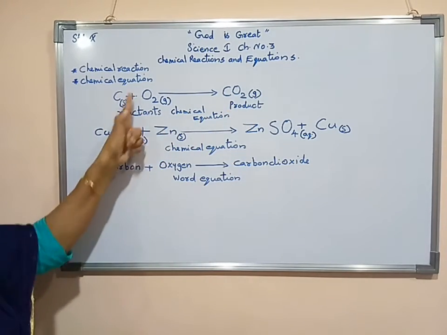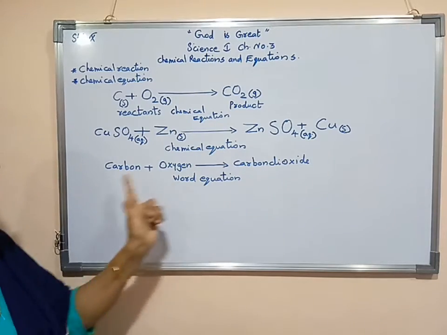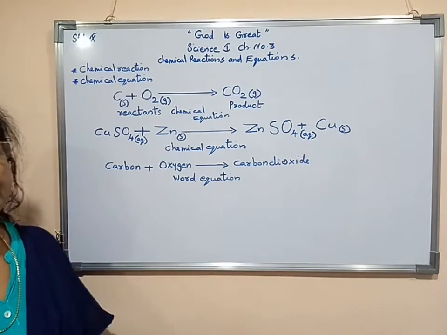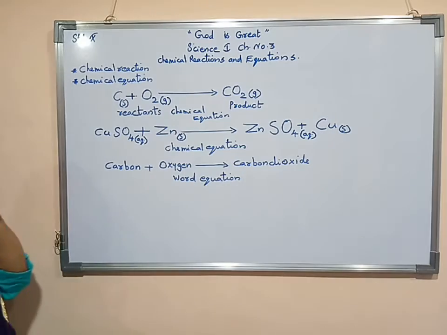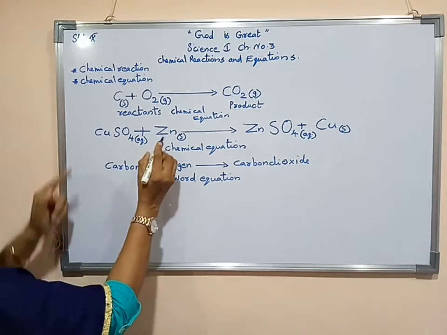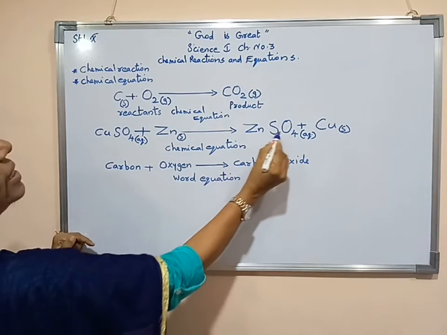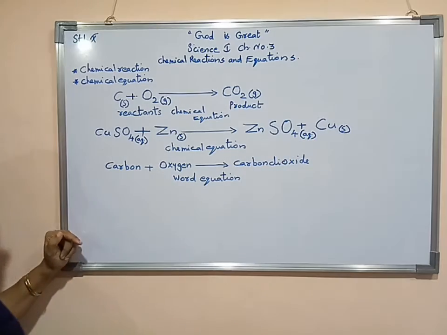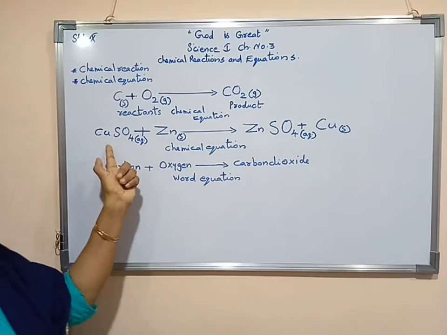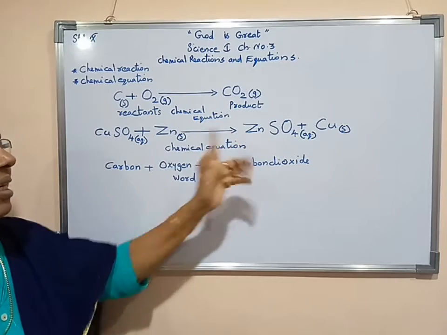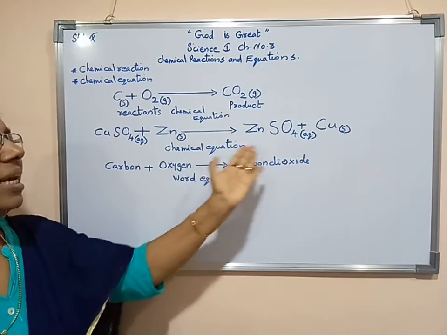This is the same thing, only written in the form of words, so it is known as a word equation. Now the other one, that is copper sulfate reacts with zinc, and zinc sulfate as well as copper is forming. Here in the form of molecular formulae as well as symbols we have written, so it is known as a chemical equation.